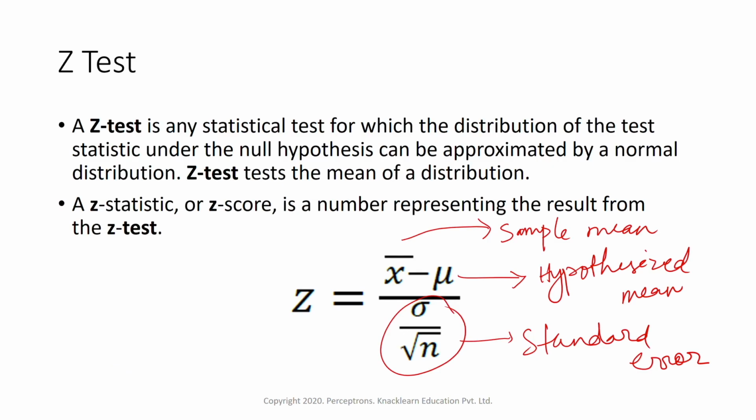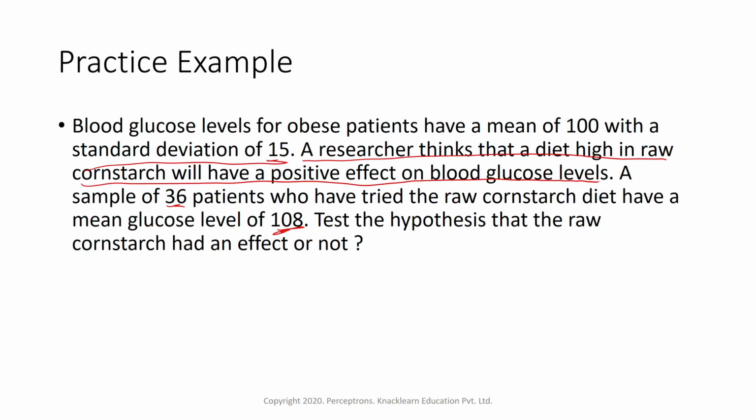Then we saw z-test. A z-test is any statistical test for which the distribution of the test statistic follows a normal distribution under the null hypothesis. Basically, to check the mean of the distribution, we use this test. The formula for z-test is x bar minus mu divided by standard deviation divided by root of n, where x bar is the sample mean, which we compare with the hypothesized mean, and we check it with the standard error. We also took an example to understand how hypothesis testing can be implemented with respect to real-time problems.